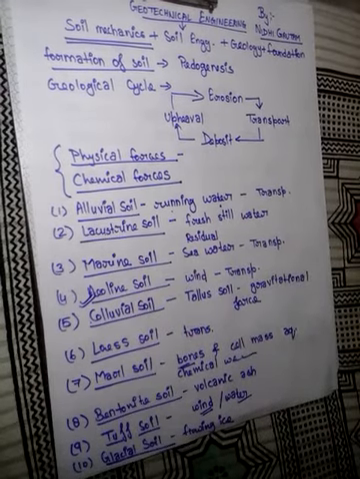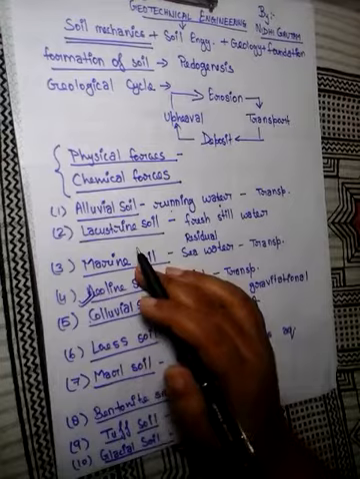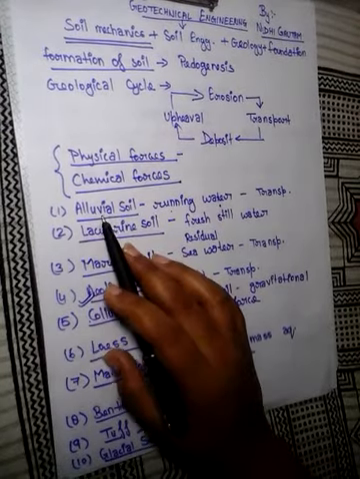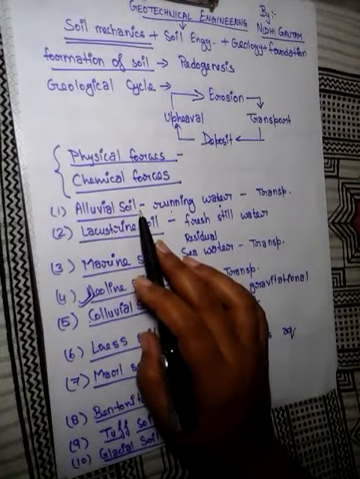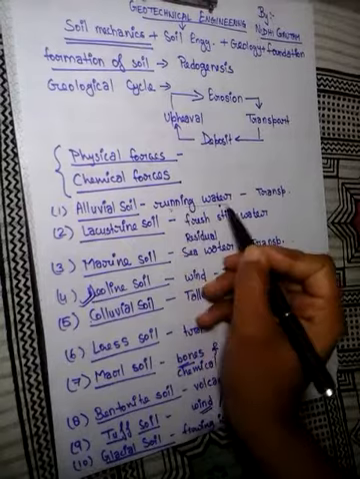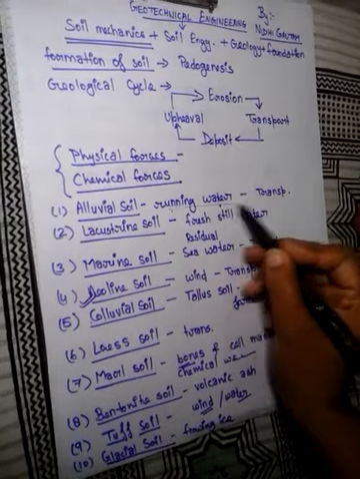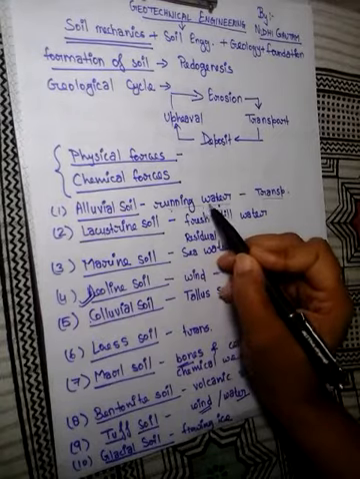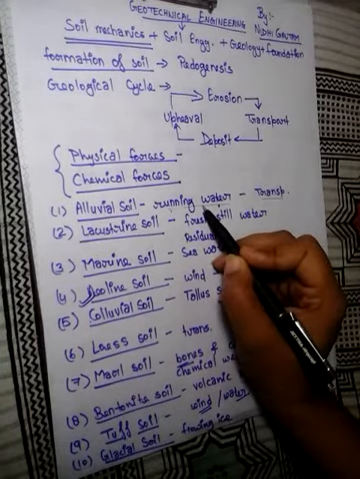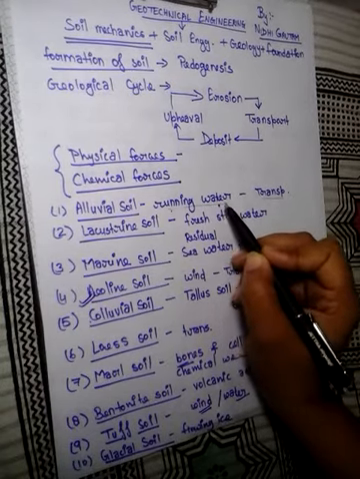Now, on the basis of chemical weathering and physical weathering, we will define the types of soil. So, first type of soil is alluvial soil. It is the soil which is deposited from the suspension of running water. So, it is transported by running water, and this is a type of transported soil. Running water is a physical agency, so it is caused by physical weathering. This type of soil is found along the banks of rivers of northern India.